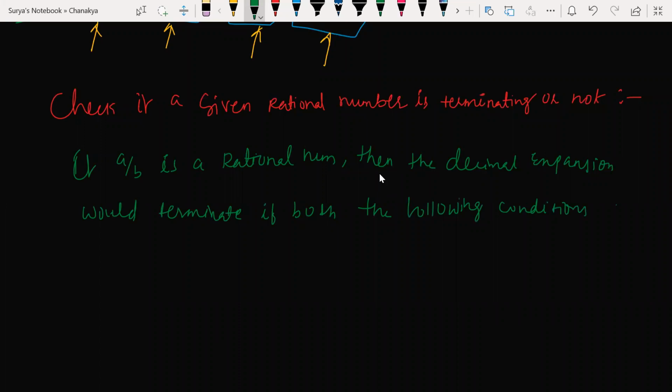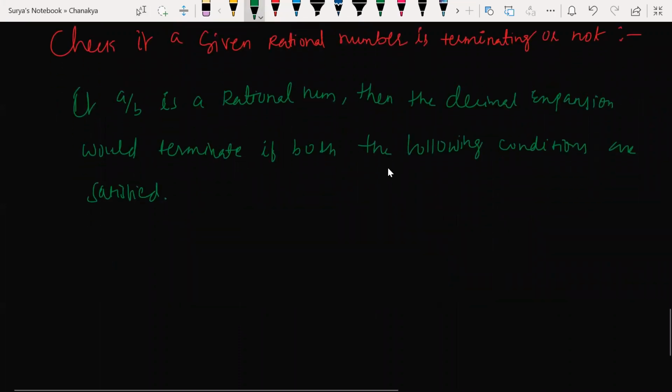The conditions are, everyone should write, a very important point. Write whatever I'm writing on the screen. Condition number one is HCF of A and B must be equal to 1.